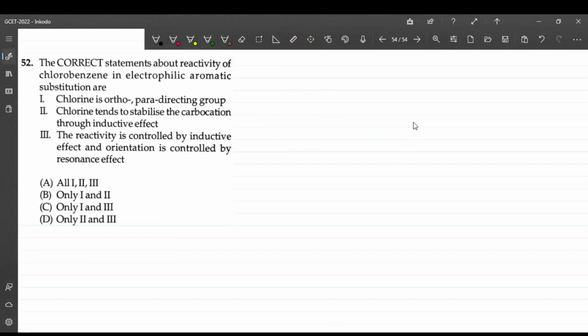Okay, question number 52. The correct statement about the reactivity of chlorobenzene in electrophilic aromatic substitution reaction. The first statement is that chlorine is an ortho-para directing group. Let's draw the resonating structures. If there is a chlorine present on a benzene, what are the possible resonance structures which it will have?